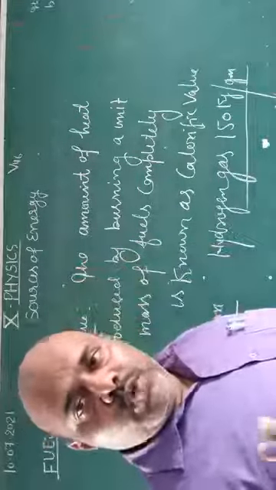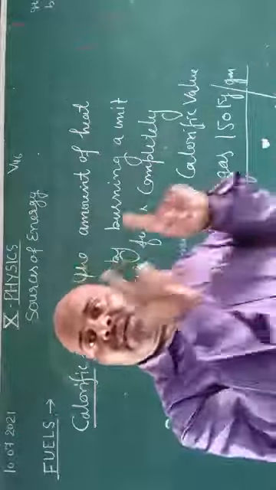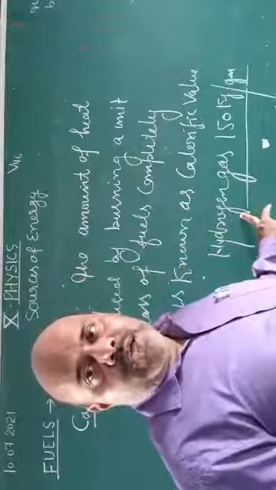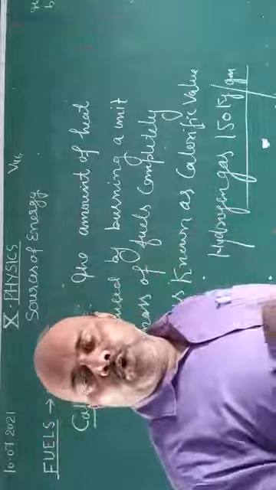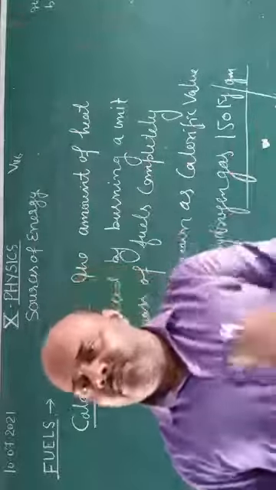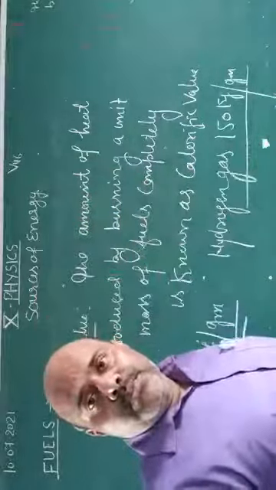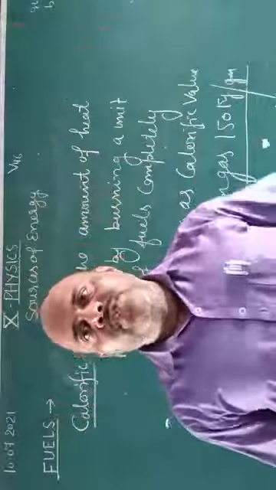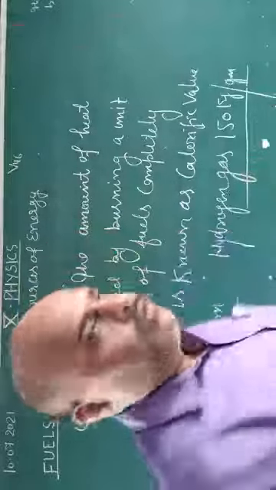Okay, now you can define it in another way. 150 kilojoule of heat is produced by burning a unit mass of the fuel hydrogen gas. Or, when 1 gram of hydrogen gas is burned completely, the amount of heat energy produced is 150 kilojoule. This is the calorific value. It is a very important point. Calorific value is measured in kilojoule per gram, for a unit mass of a substance. And the fuel which has the highest calorific value is the best fuel.